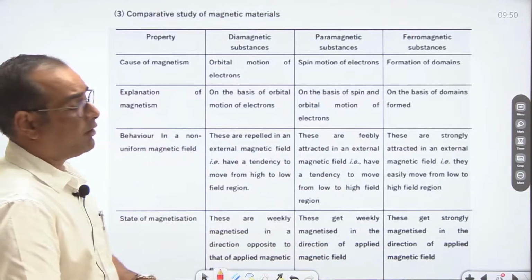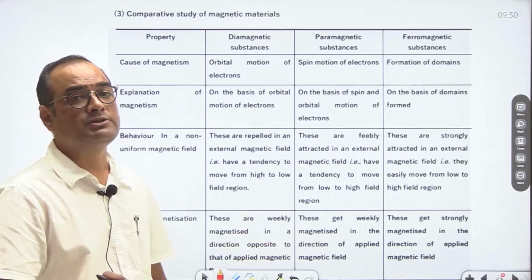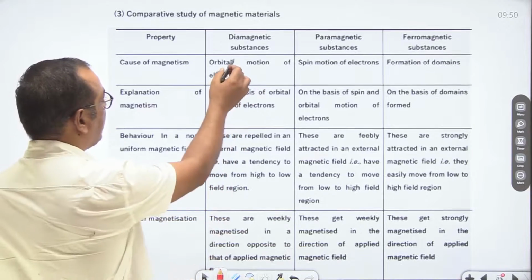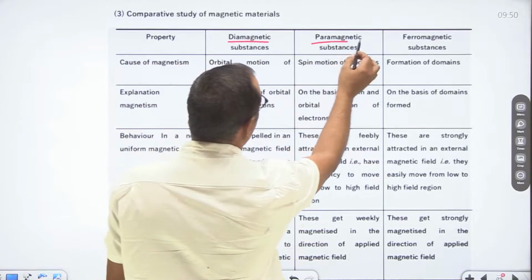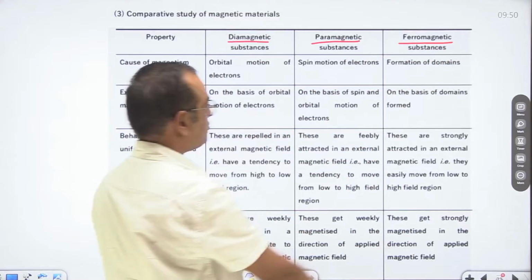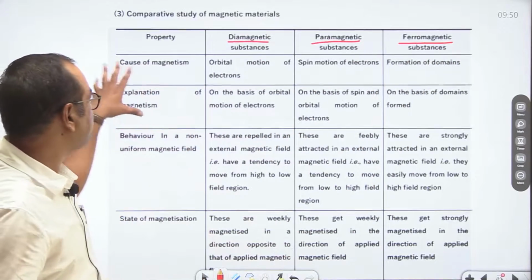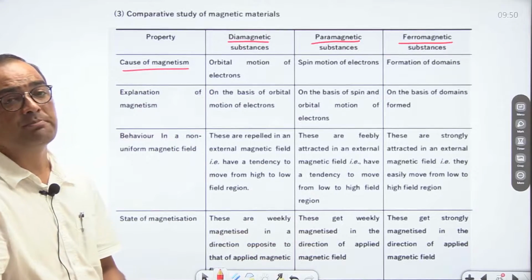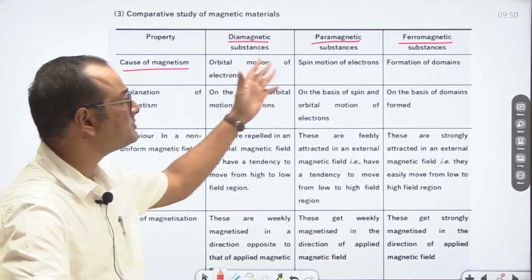Now we are going to talk about comparative study of these magnetic materials: diamagnetic, paramagnetic and ferromagnetic substances. As we discussed earlier, what is the main cause of magnetism in each magnetic substance?